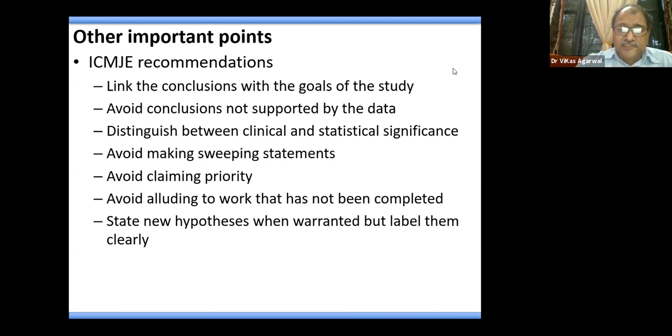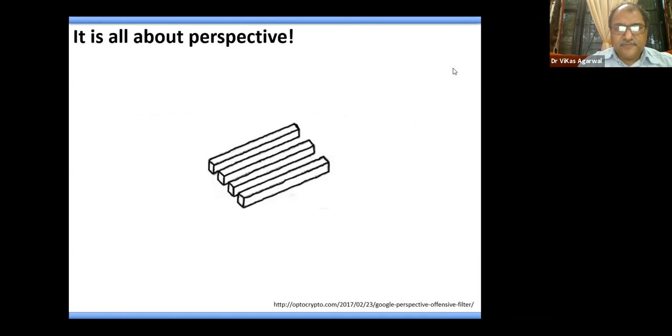And do not state any new hypothesis unless the results of your study are such that a newer hypothesis could have emerged. State everything very clearly. So remember, discussion is all about perspective.